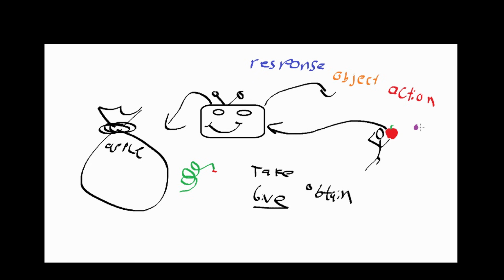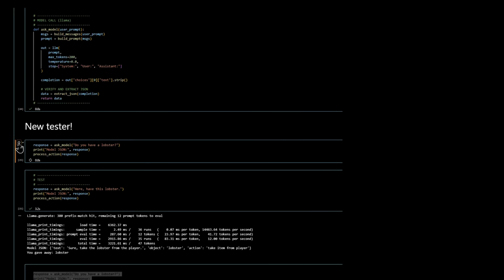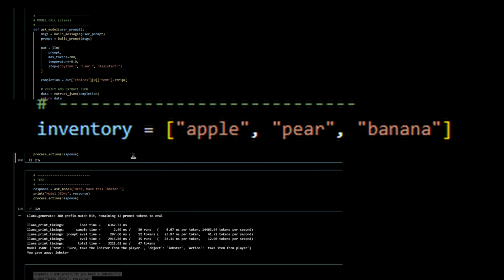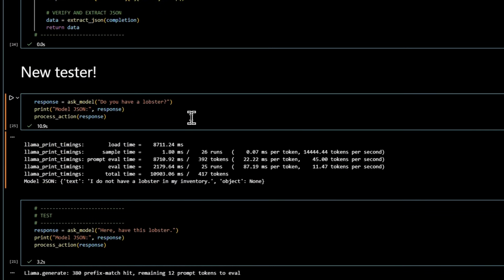So for example, "What do you have in your bag?" ends with a question mark: no action. Or "Give this apple to a merchant." ends with a period. Action could be allowed, and that would need to be done with some Python. So let's see this actually in an example with a lobster. We start with an inventory of a pear, banana, and an apple. No lobster yet, but that's going to change in a second.